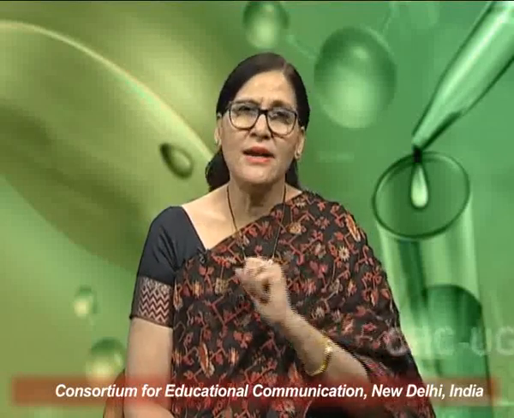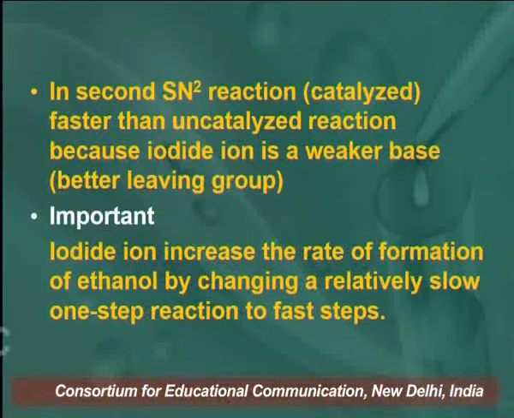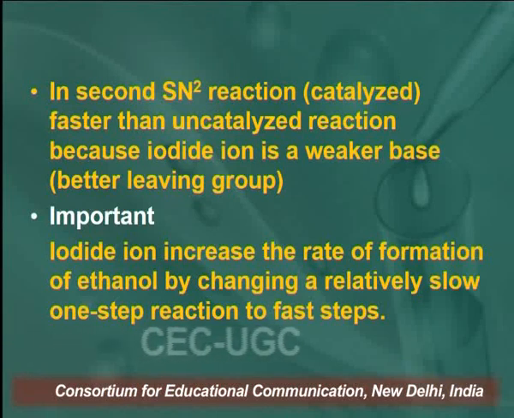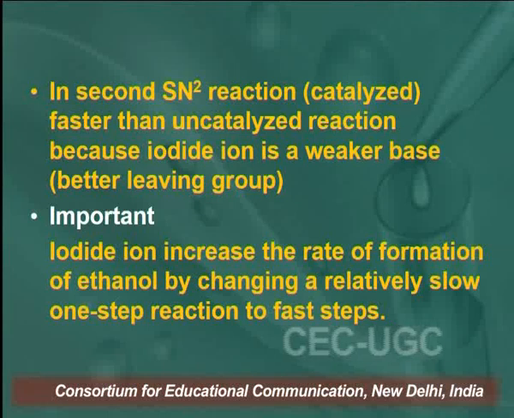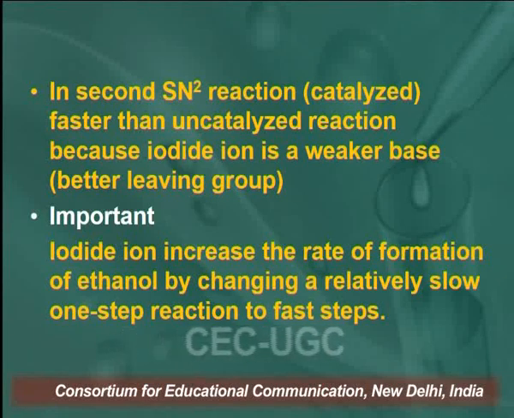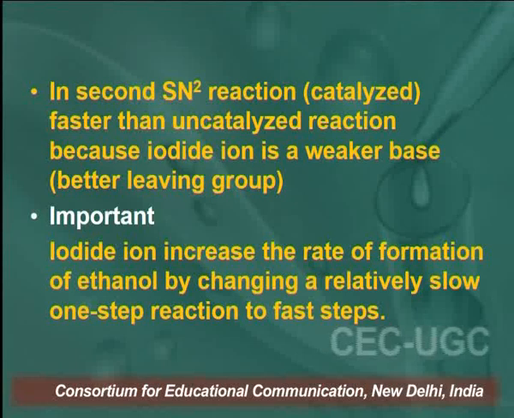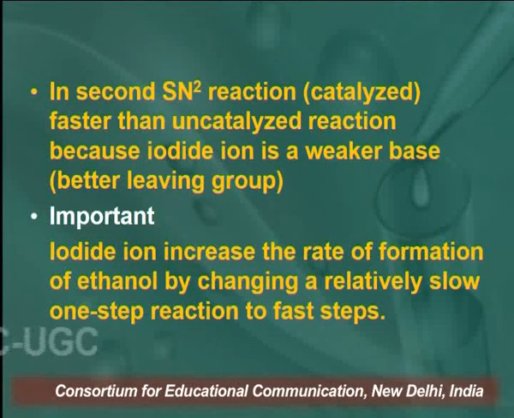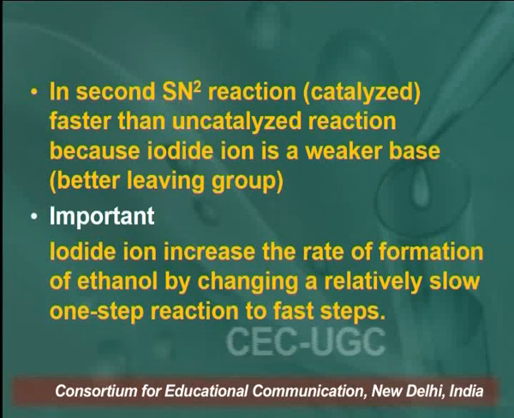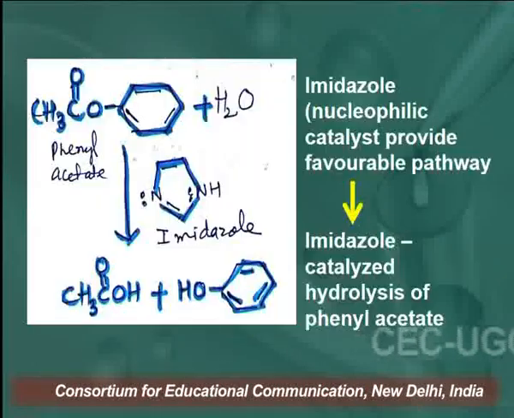So in the second SN2 reaction, which is the catalyzed reaction, it is faster than the uncatalyzed reaction, because iodide ion is a weaker base, and always remember, weaker bases are always better leaving groups. So an important point to learn here is that iodide ion increases the rate of formation of ethanol by changing a relatively slow one-step reaction to a fast two-step reaction.